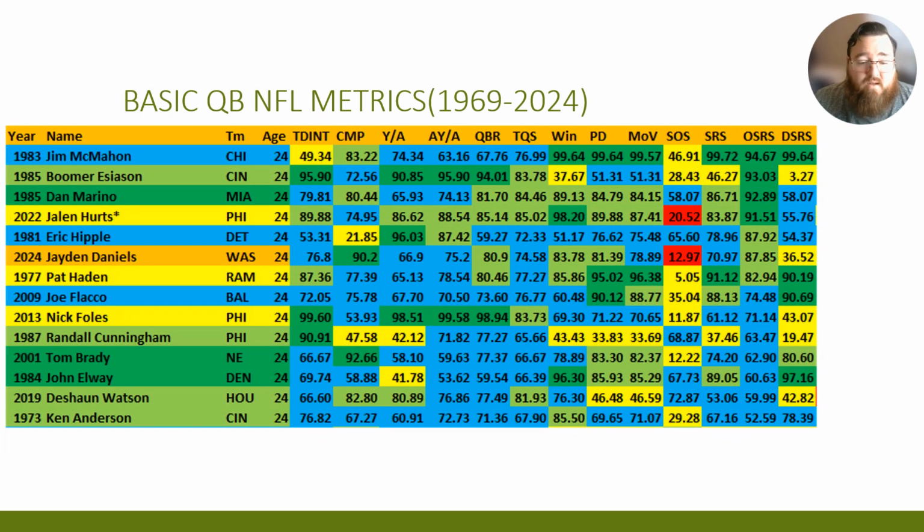So, first off, basic NFL metrics for Jaden Daniels. He did really well. Tested with guys like Randall Cunningham, of course, Pat Hayden, Eric Hipple, Jalen Hurts, even Dan Marino is on here, though Dan Marino was a little bit more seasoned before the 1985 season, where he did a lot of really good things. Probably his third year for Dan Marino, I believe.